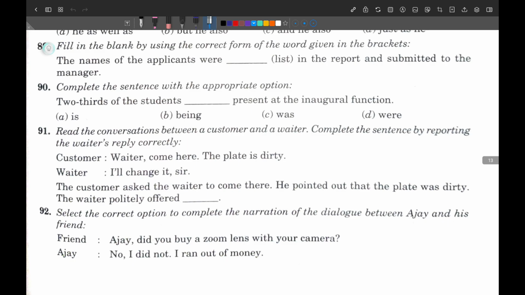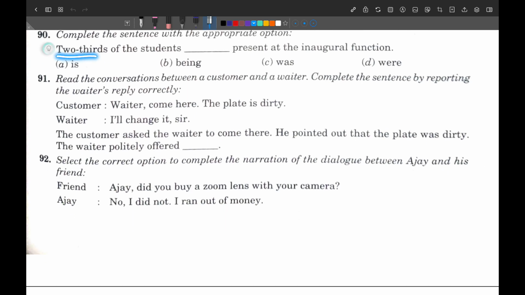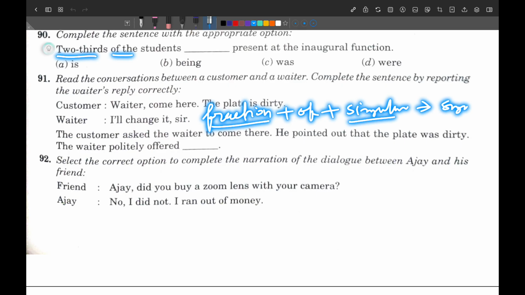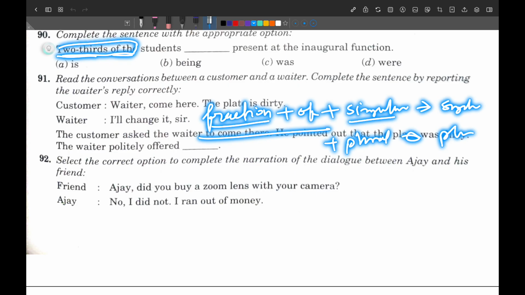Got it? Next question. 2/3 of the students. Remember, whenever you have a fraction, and then after that you have of, and then after that if you have a singular noun, then you must use a singular verb. But after these things, if you have a plural noun, you must use a plural verb. So if you see 2/3 of the students, then here must be a plural noun, and because of this the plural verb must be used. So is incorrect, being is incorrect, was is incorrect, and were will be the correct one.